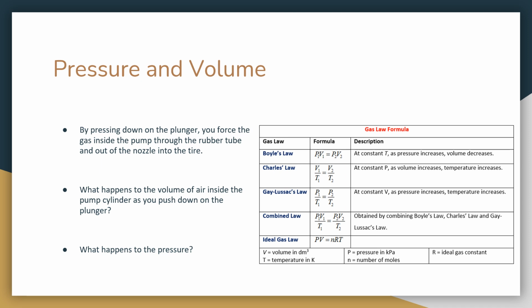Pressure and volume. Suppose that you use a bicycle pump to inflate a tire, as shown in Figure 4. By pressing down on the plunger, you force the gas inside the pump through the rubber tube and out of the nozzle into the tire. What happens to the volume of air inside the pump cylinder as you push down on the plunger? And what happens to the pressure? So the volume of air is going to decrease, which means the pressure in turn is going to increase.